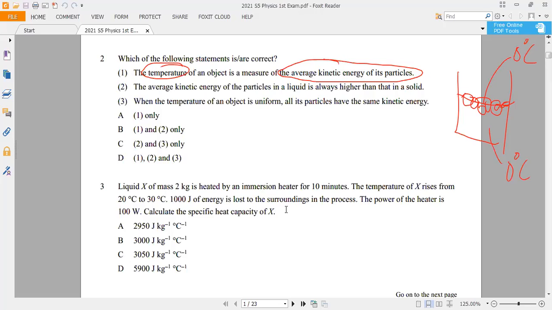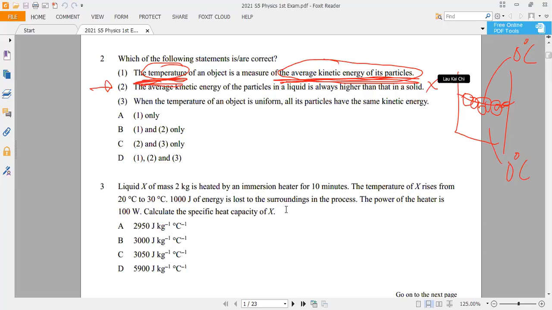They have the same temperature, so they should have the same average KE. So this statement itself is wrong. Solid and liquid could have the same average KE because at the melting point they share the same temperature. So number 2 is wrong.